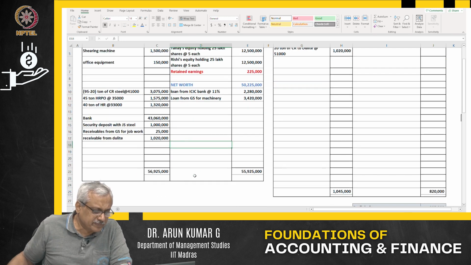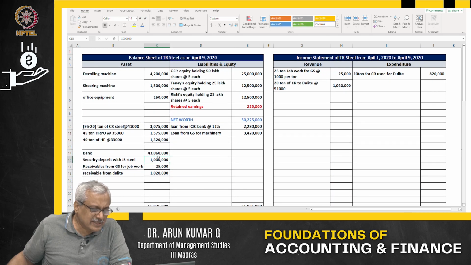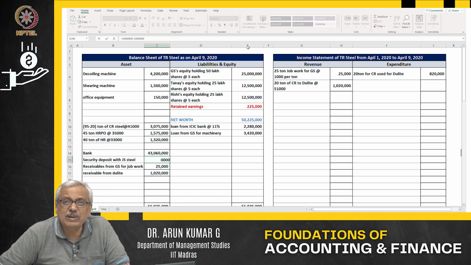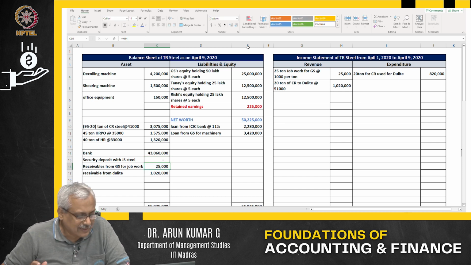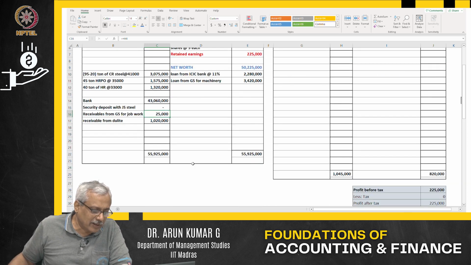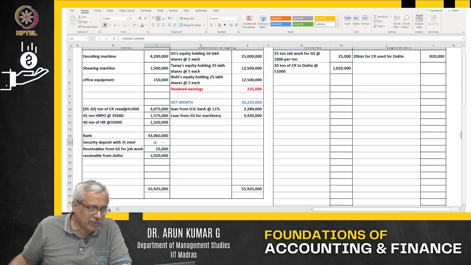Sir, what happens to the security deposit? The security deposit, whatever you had paid, is adjusted. For that value, you have basically made purchases. When you have made purchases for that value, do you own that security deposit anymore? No, it is adjusted. You don't own that security deposit anymore in this particular case.